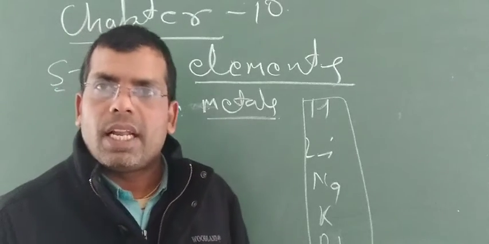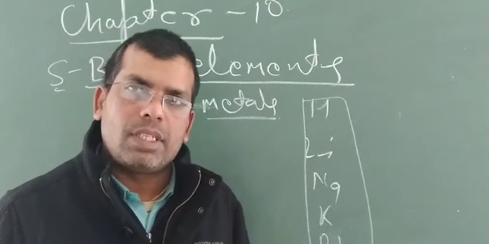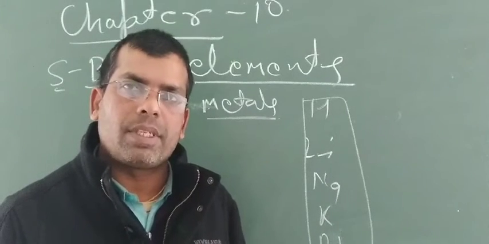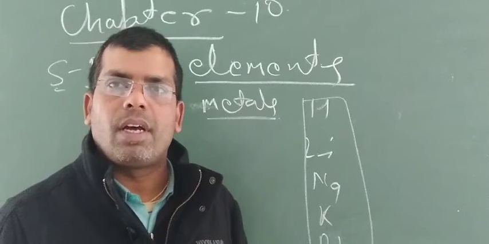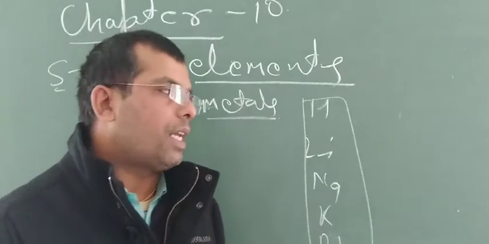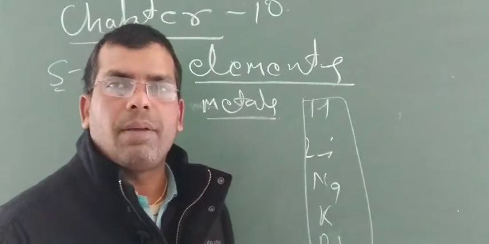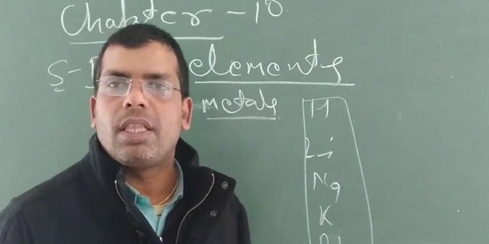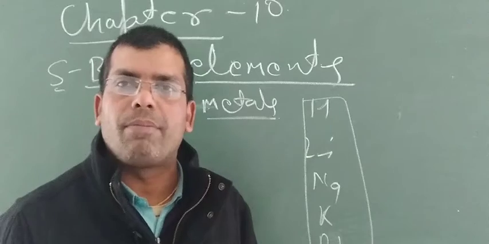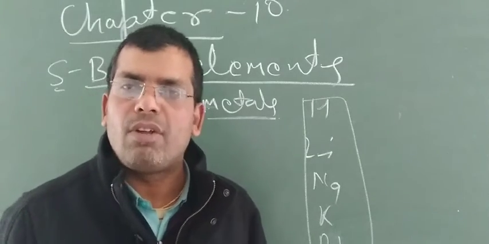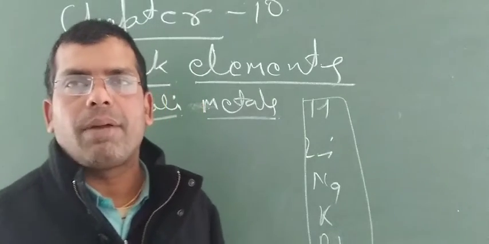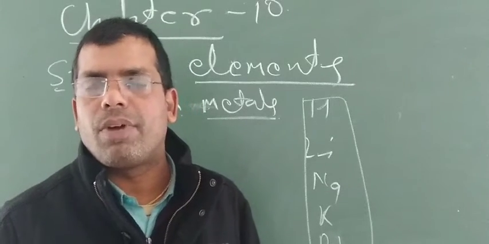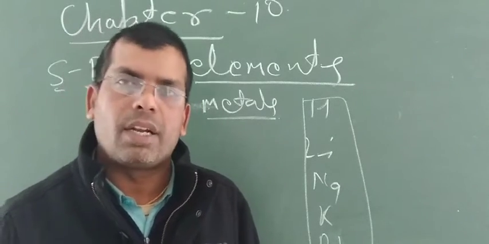Due to the low electronegativity of these elements, s block elements are capable of forming ionic bonds. When s block elements like alkali metals and halogen elements combine together, they form salts in which ionic bonds are present. Because you already know that for the formation of an ionic bond, one atom should be less electronegative, whereas the other atom should be highly electronegative.